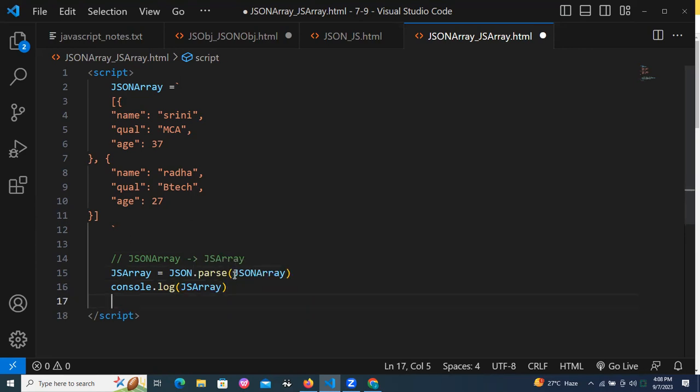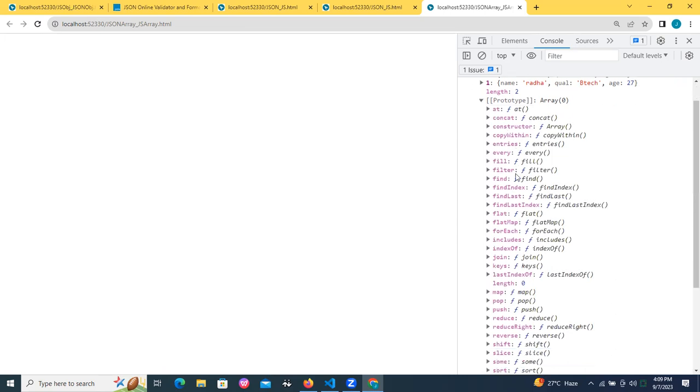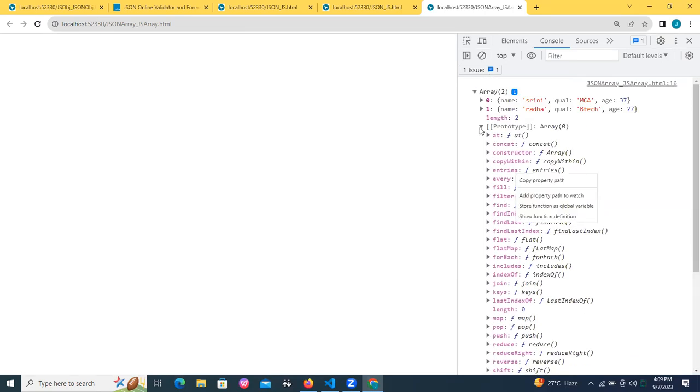Okay, enter. Now let's launch this application in the browser. Now I can work with the browser console. Open in default browser. Go to the console output, go to the inspector. Inside the inspector you have a console window. You have the data. You have an object now. This is a JavaScript object, with length 2. This is a kind of array object, and we have the complete prototype of the array also.